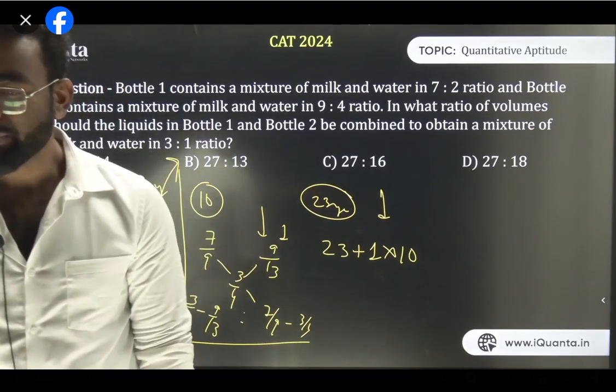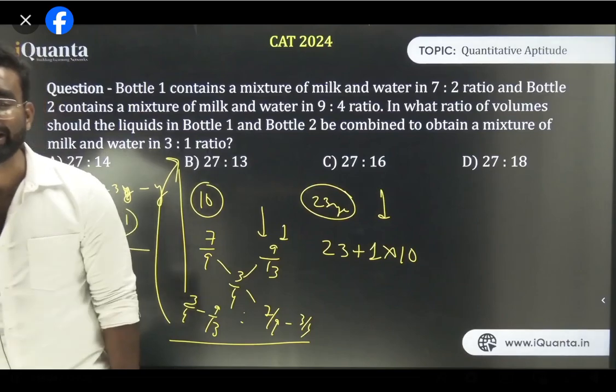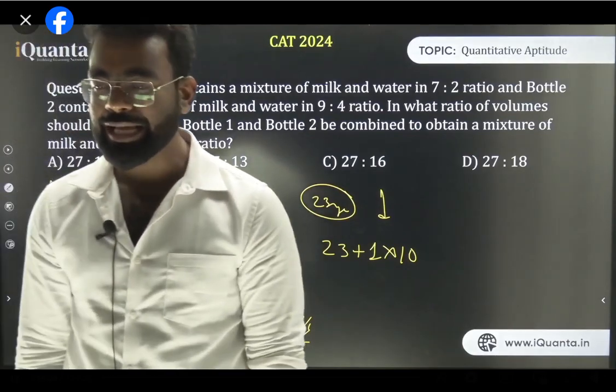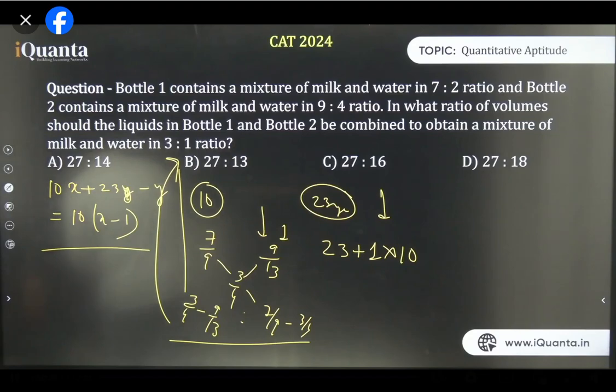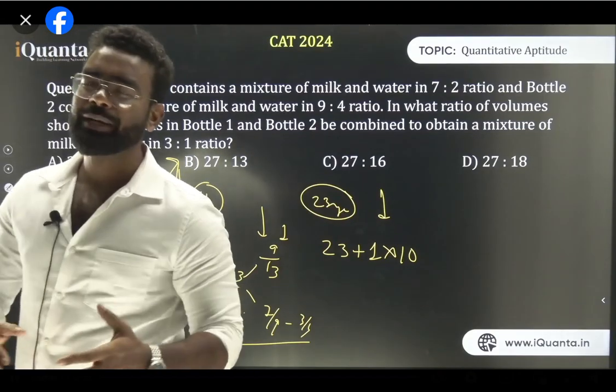Is it clear? We have just started allegation, guys. We have not completed it yet. There are so many other things to do. Okay? So please go with the topic of average, mixture, allegation.